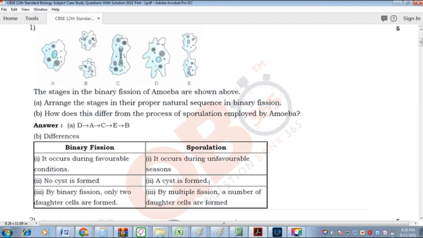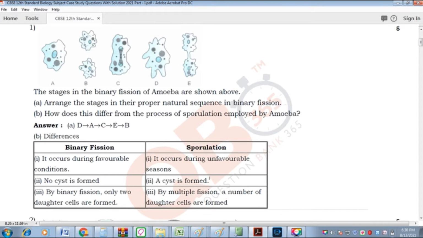If you want to write the answer for the first option A, you have to draw the diagram for it. You have to draw the diagram for D, A, C, E, B in the sequence. So you just write D, followed by A, C, E, B, and below that you have to draw the diagram for that.